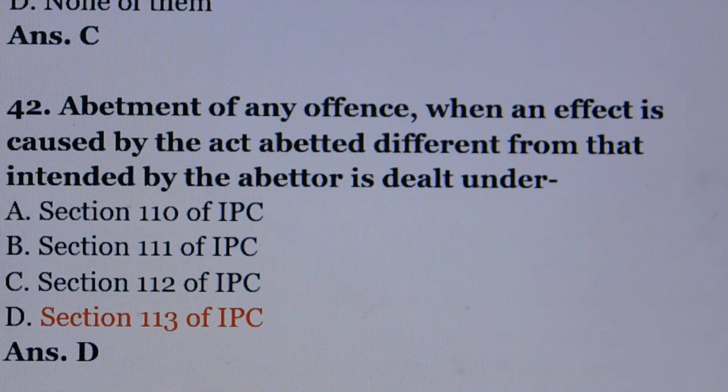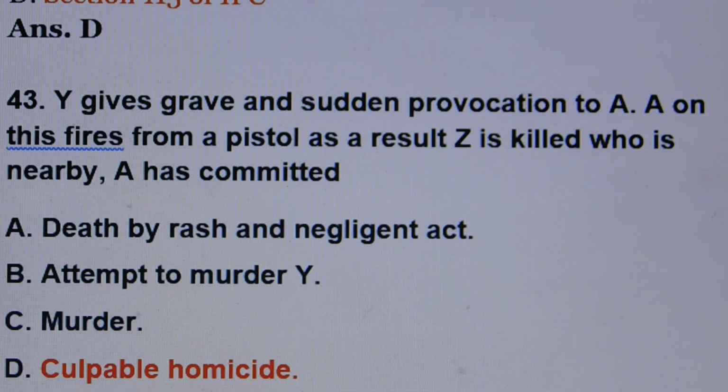Question number 42. Abatement of any offence when an effect is caused by the act abated different from that intended by the abater is dealt under. Answer is option number D, section 113 of IPC.